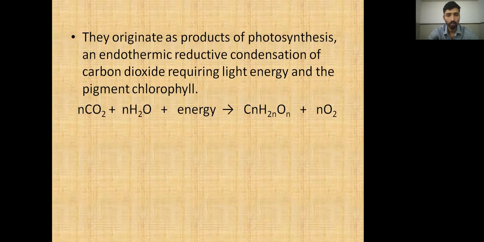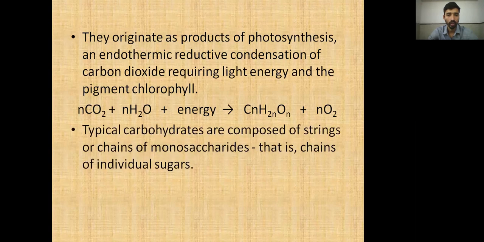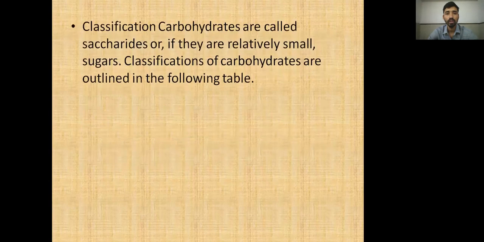That is the general formula of the carbohydrate series. Molecules at the energy level of the carbohydrate compound plus O2 are required. Typically, carbohydrates are composed of a string or chain of monosaccharides, that is, a chain of individual sugars. Now the classification, the second point of this lecture, the classification of carbohydrates.